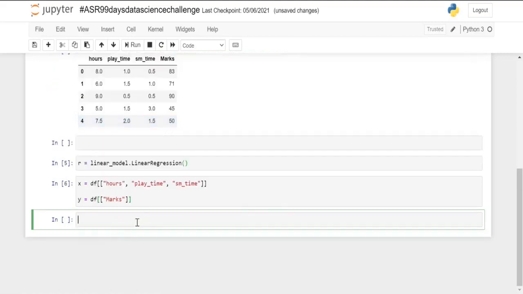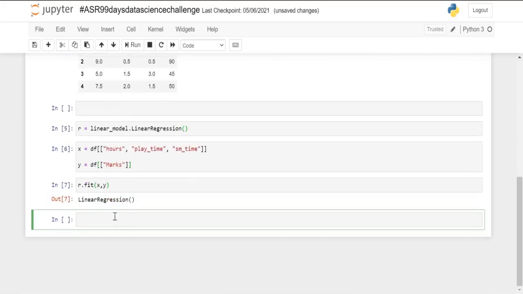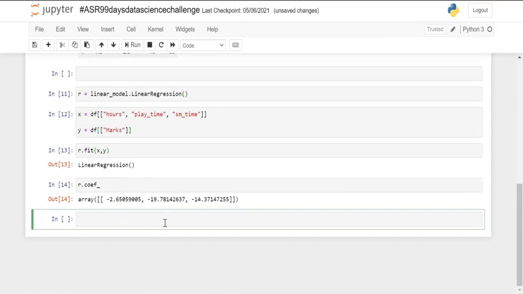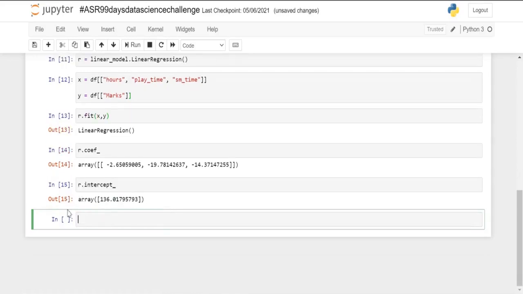Let's run this, and now let's fit these two variables into my object. So r dot fit, in which I will pass my variables x and y, and now we are good to go. Firstly let's look at the coefficients. So r dot coefficient underscore, and here are our coefficients. Now let's look at the intercept. So intercept underscore, and our intercept comes out to be 136.